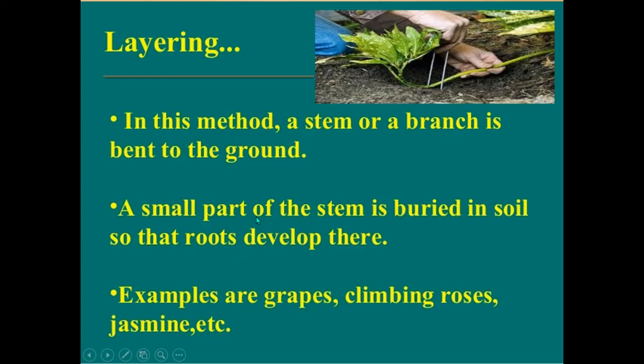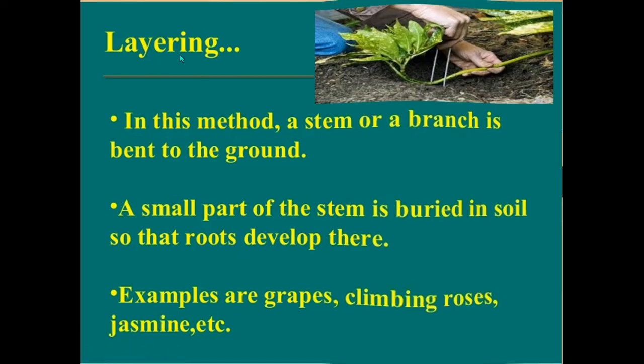Examples of plants that can be grown by this method are grapes, climbing roses, jasmine, etc. These are some plants which can be grown by the layering method.